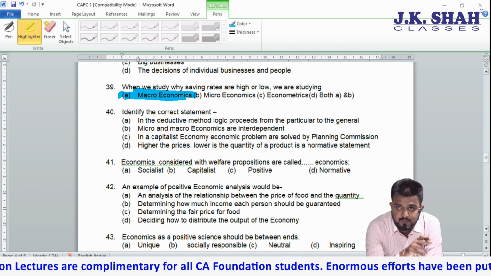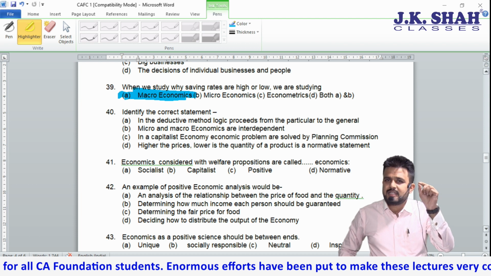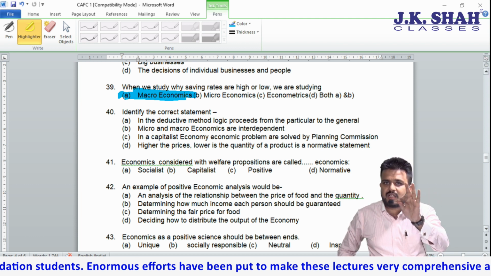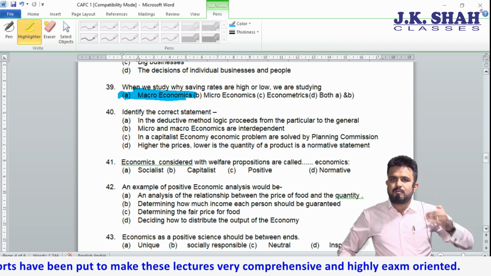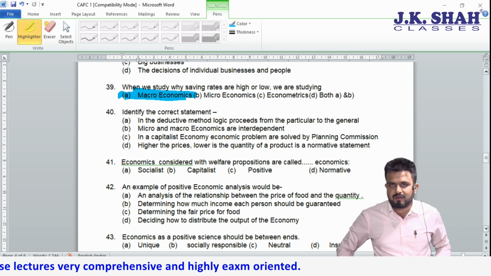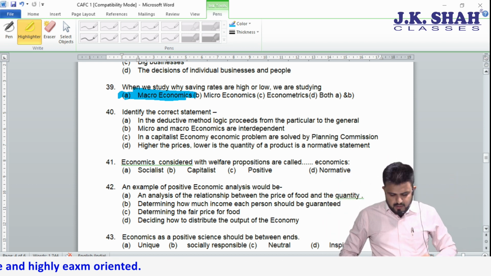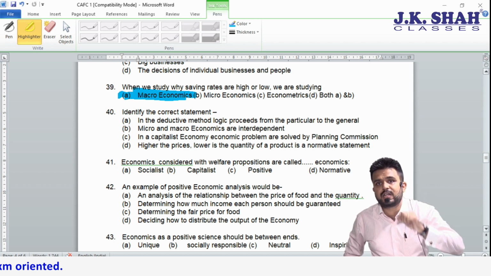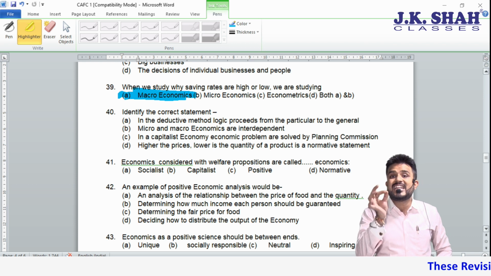Now I will explain option A, then I will tell you what is the correct answer. See, there is a concept called inductive, there is a concept called deductive. From general to particular is deductive. From all to one is deductive. But from particular to general is inductive, one to all.